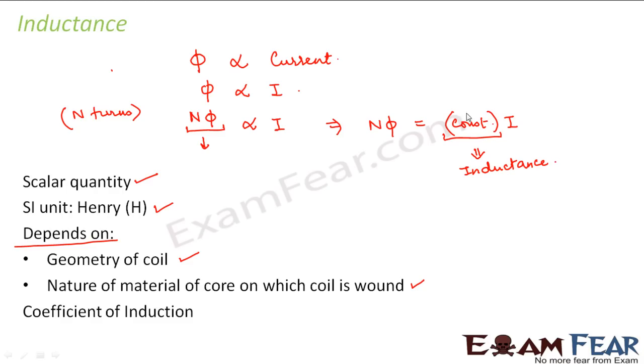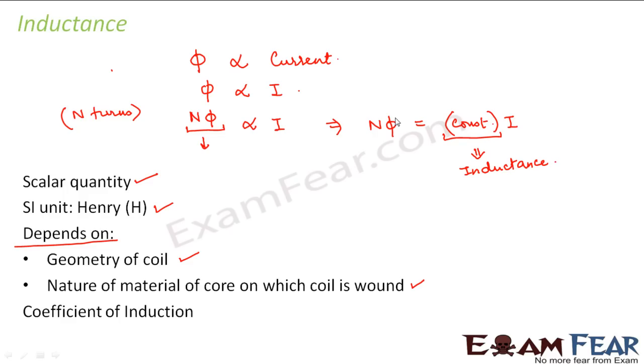Why is it so? Because when I talk about this coefficient, the magnetic flux phi is dependent on this inductance. Also, your flux will depend upon your magnetic field, and this magnetic field in turn depends upon the geometry of the coil. Magnetic field at any point for a circular coil is different, and for a straight wire it is different. So the geometry of the coil matters.